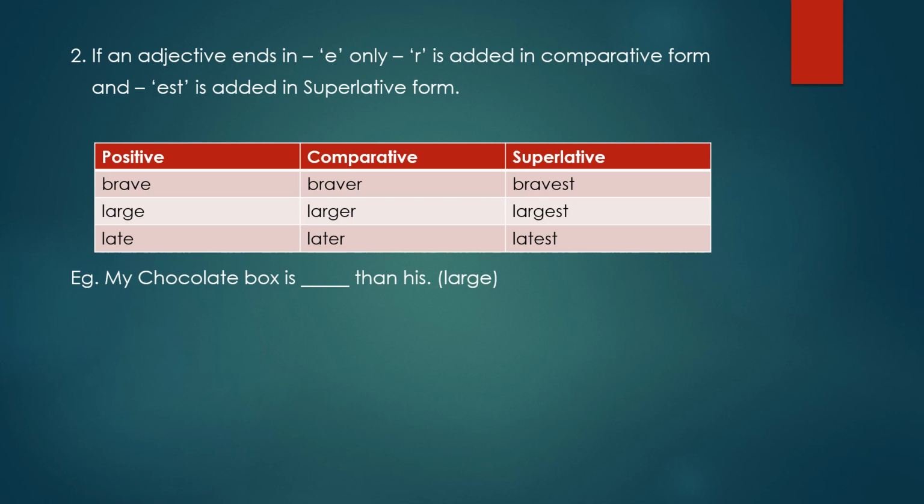Now another example that you will solve yourself. My chocolate box is dash than his. The word is large. Make it. What form of adjective will come in this blank? Do it yourself.